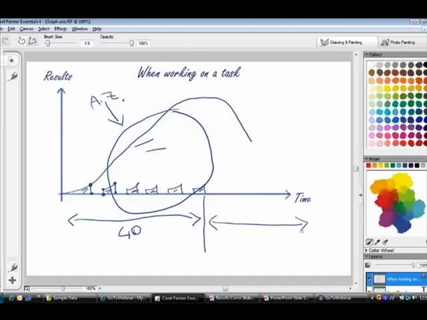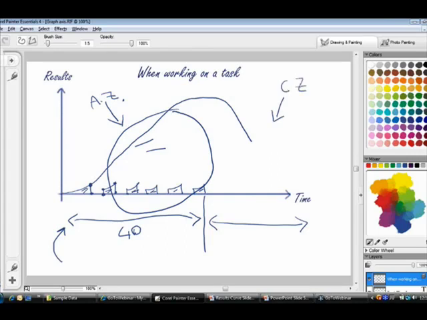So this is where we check email, instant messaging, phone calls, give people what they need from us, ask for what we want, have all these live conversations, and maybe even check that YouTube video or Facebook or Twitter or whatever else, and then come back to a focused session, and the cycle continues. We're going to call this area right here the collaboration zone.